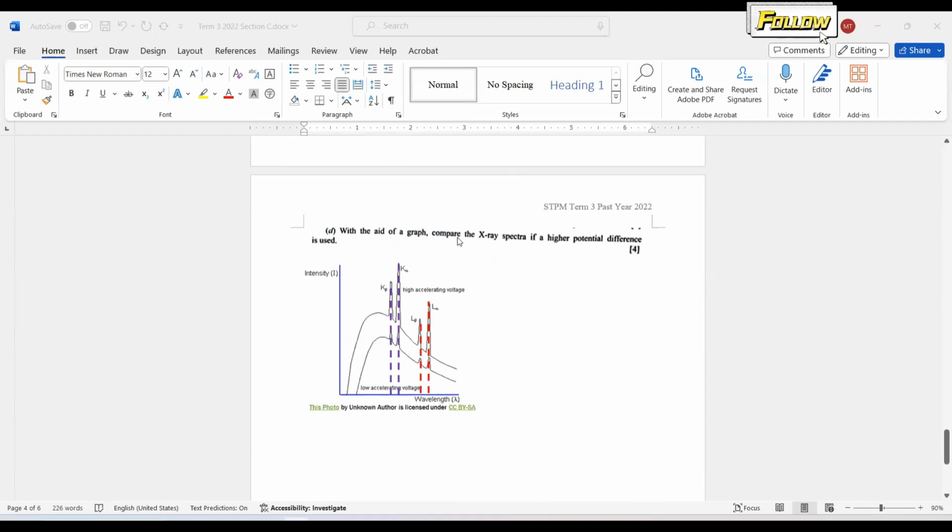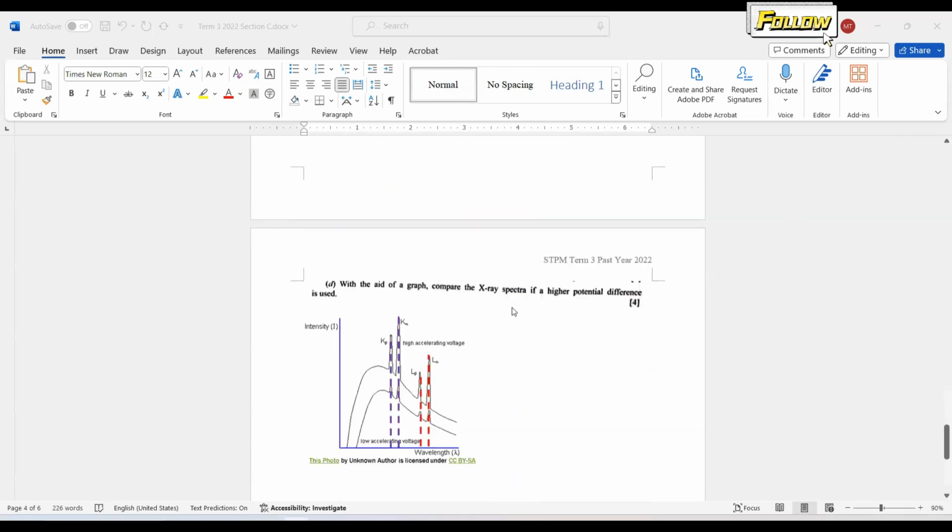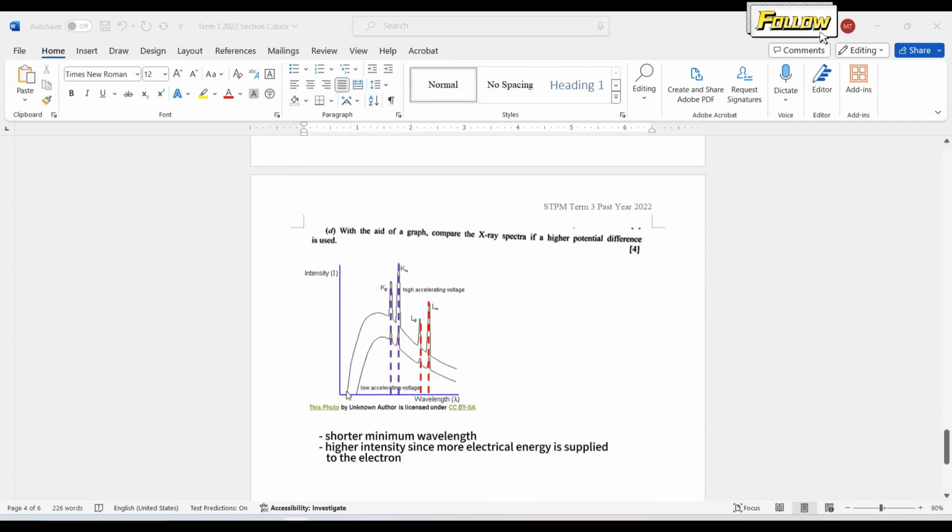With the aid of a graph, compare the X-ray spectra if a higher potential difference is used. This has also been discussed in the slides. This is the diagram that I used in my video, so you can just go through it. What we need here is a higher potential difference. Looking back at question B, if we have a higher V, since the wavelength is inversely proportional to V, a higher potential difference should give us a shorter minimum wavelength. So this should be on the left for the higher potential difference.